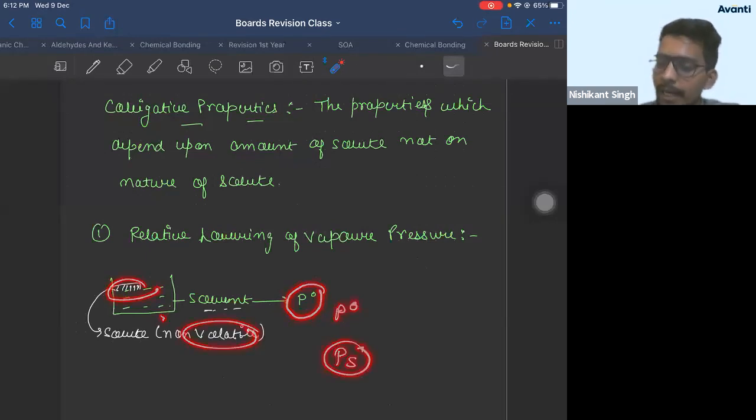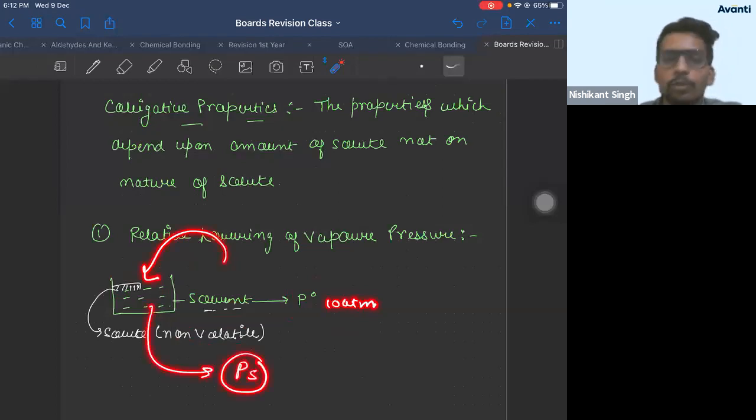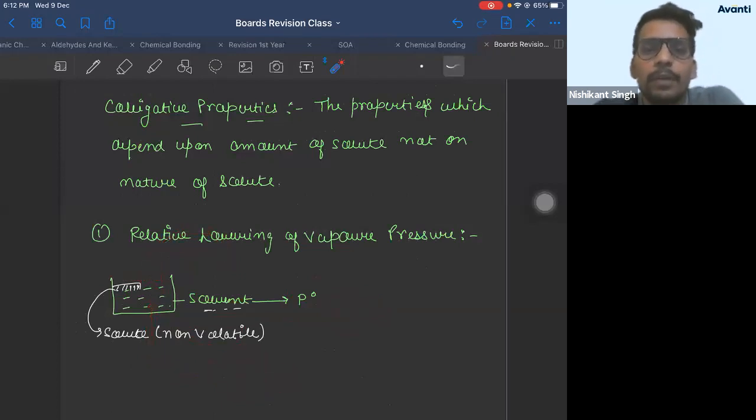Let us say only solvent was at 10 atmosphere. After you added solute, it became PS. So PS will be greater than 10 atmosphere or less than 10 atmosphere? Pressure will be less than 10. Raghu, pressure will be decreasing.